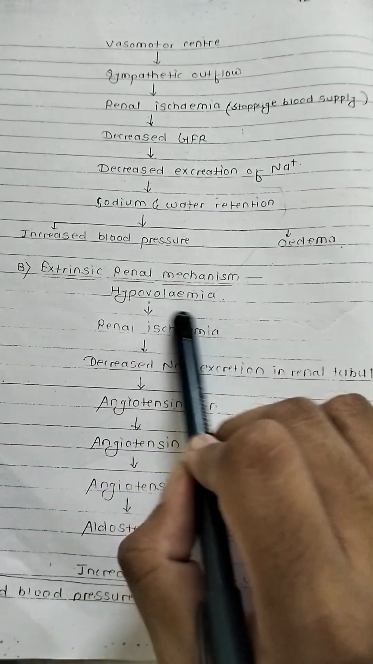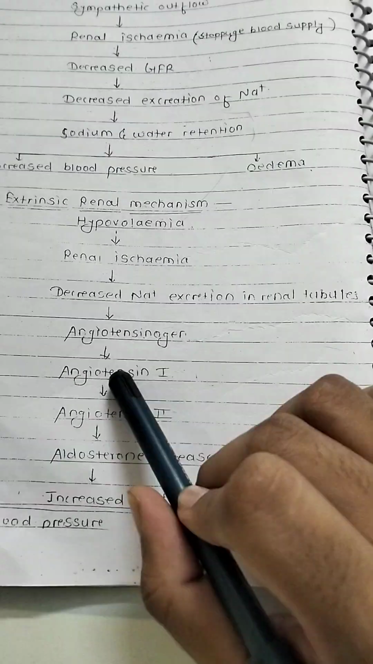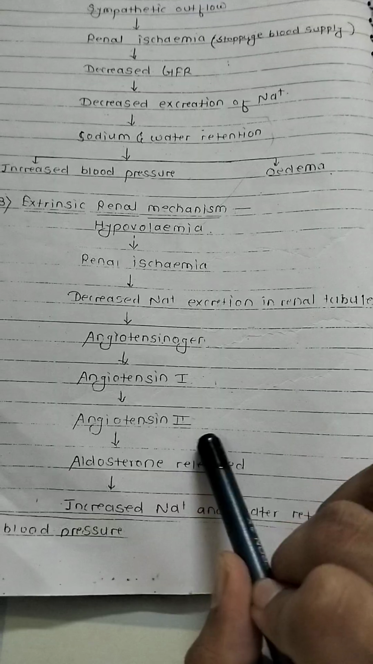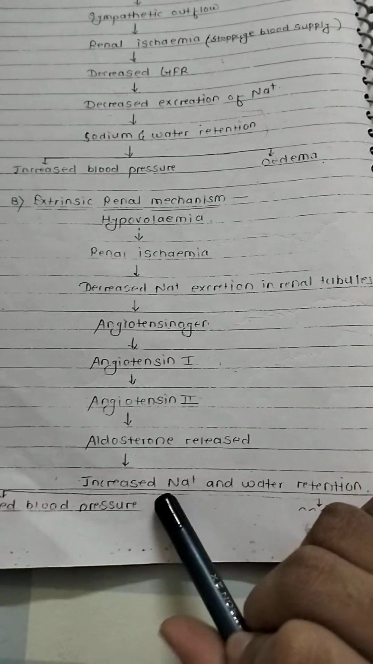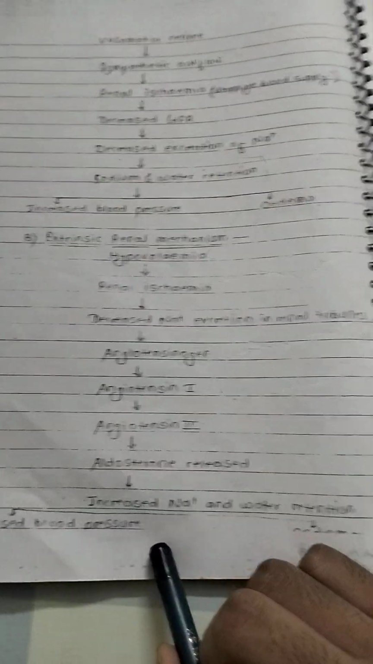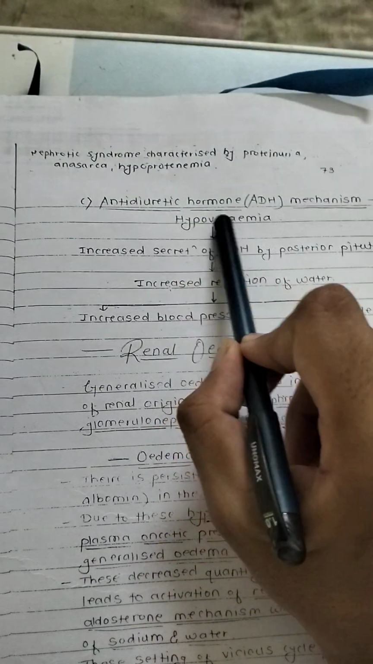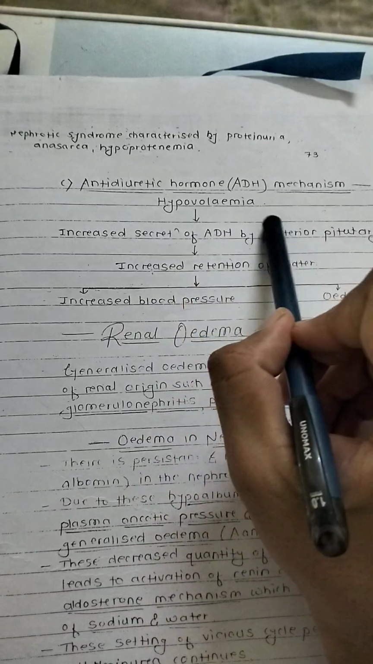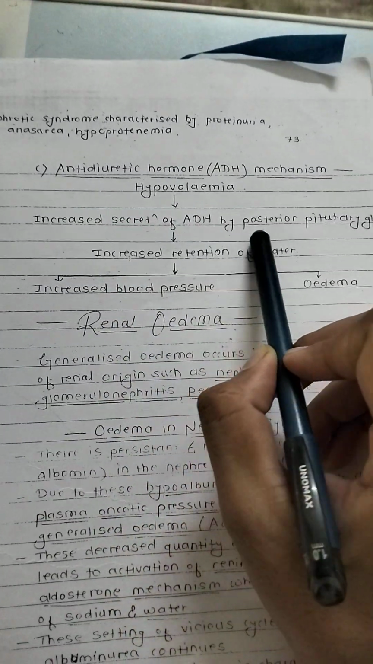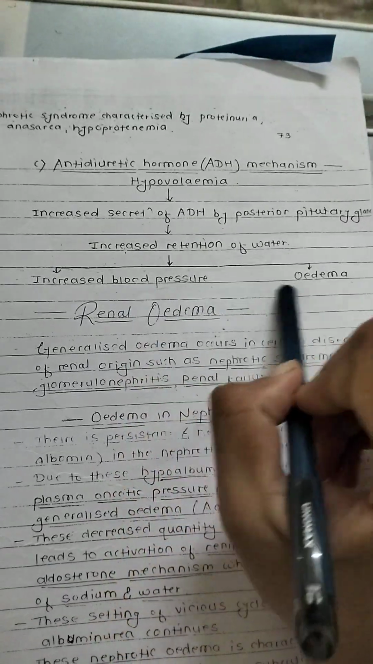Extrinsic renal mechanism: hypovolemia, renal ischemia, decreased Na+ excretion in renal tubule, angiotensin 1, angiotensin 2, aldosterone release, increased Na+ and water retention, increased blood pressure, oedema. Antidiuretic hormone, ADH mechanism: hypovolemia, increased secretion of ADH by posterior pituitary gland, increased retention of water, increased blood pressure and oedema.